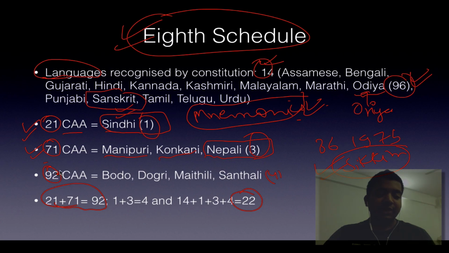21 plus 71 is 92. 1 plus 3 is 4. So the 92nd Constitutional Amendment Act introduced 4 languages. That is Bodo, Dogri, Maithili and Santhali. So the total number is now 14 plus 1 plus 3 is equal to 22, and the amendments will be 21, 71, 92. Is that understood? That is how you remember things. If you make these small mnemonics, you will never falter again.